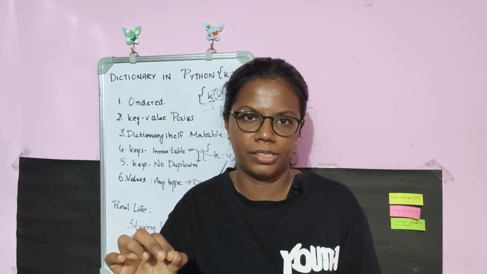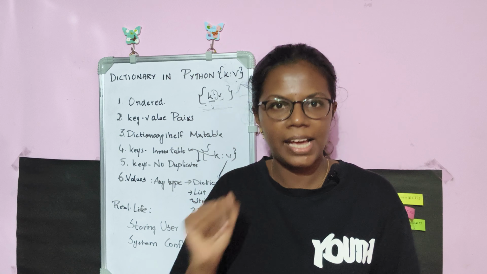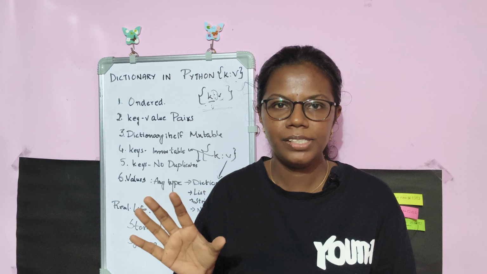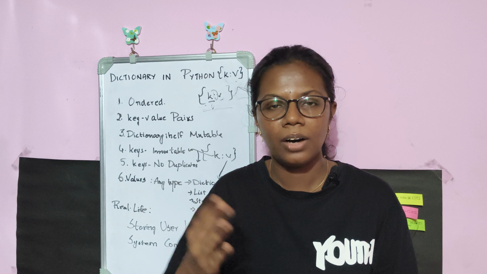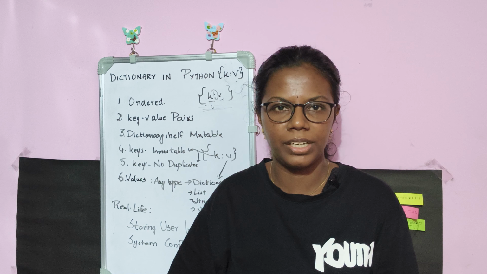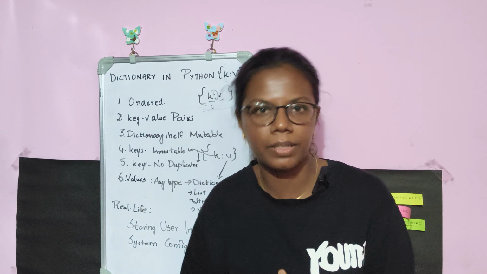This is just an intro about dictionary, how a dictionary will look like and what a dictionary is simply. In addition to this, we have dictionary methods. I told that a dictionary itself is mutable, which means I can make changes to the whole dictionary, right? So these are all the things that we need to see, how it is being used in real life. Those are the steps that we could do with a dictionary in part 2. In part 2, we are going to see about dictionary methods.